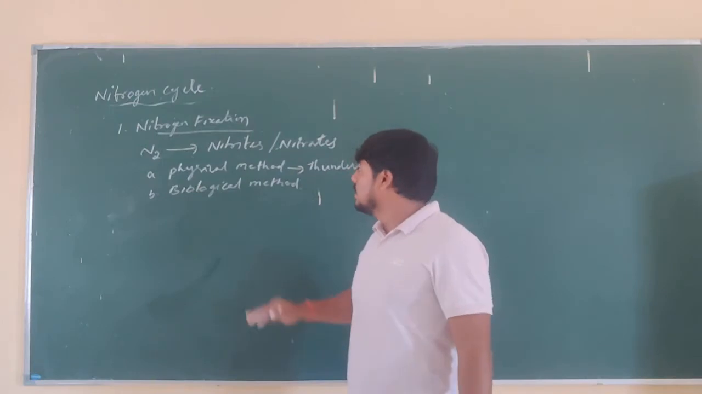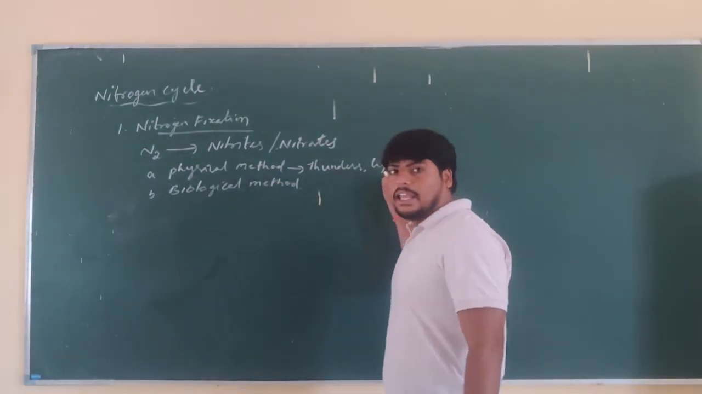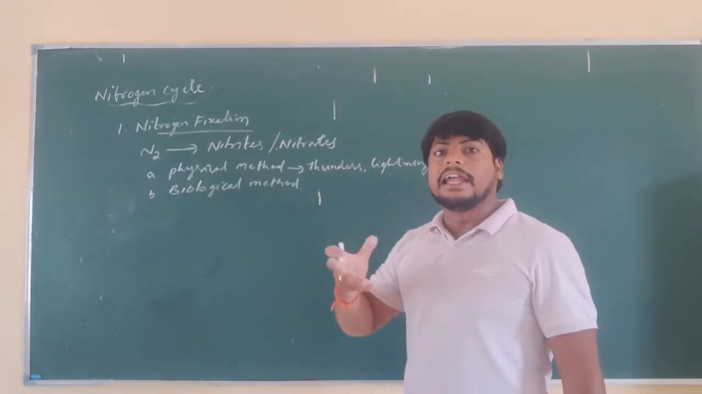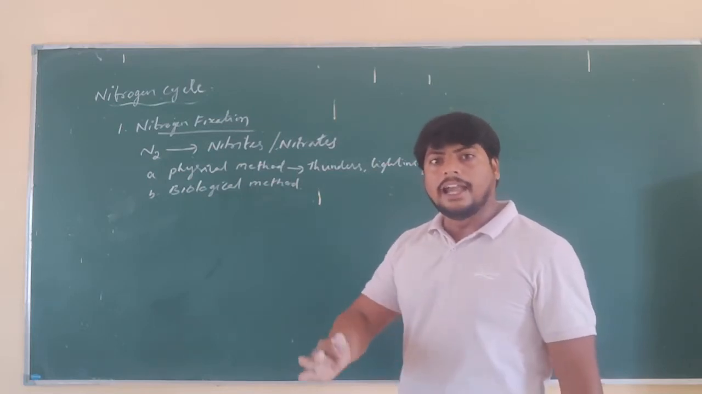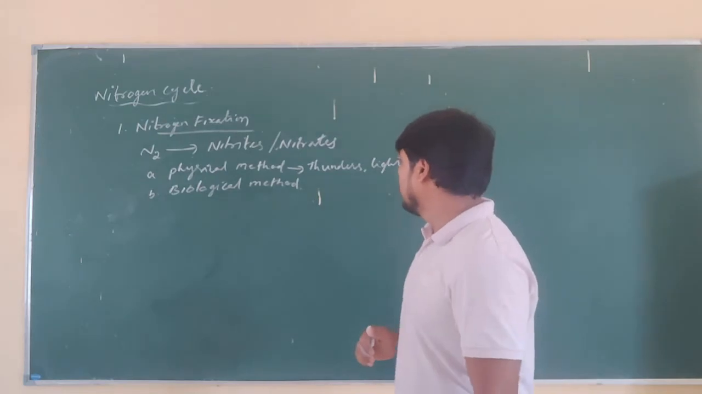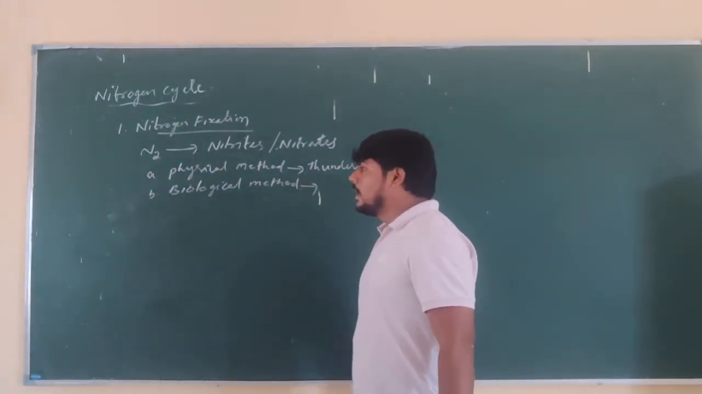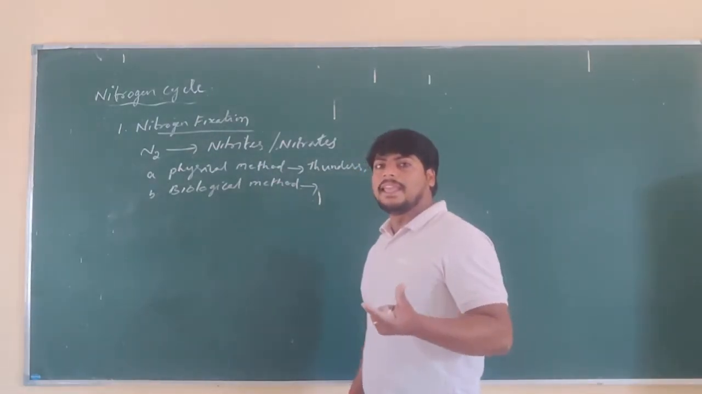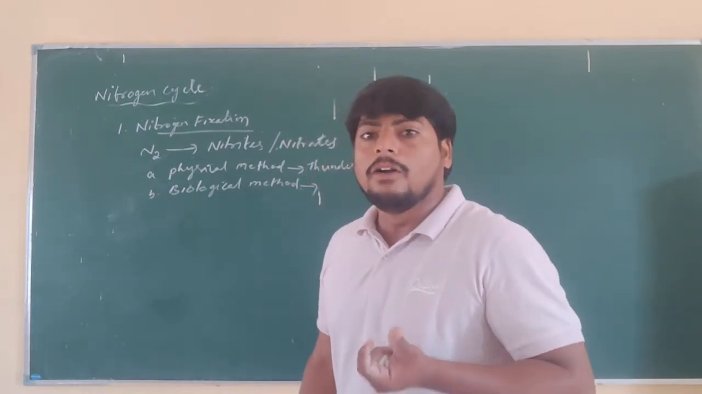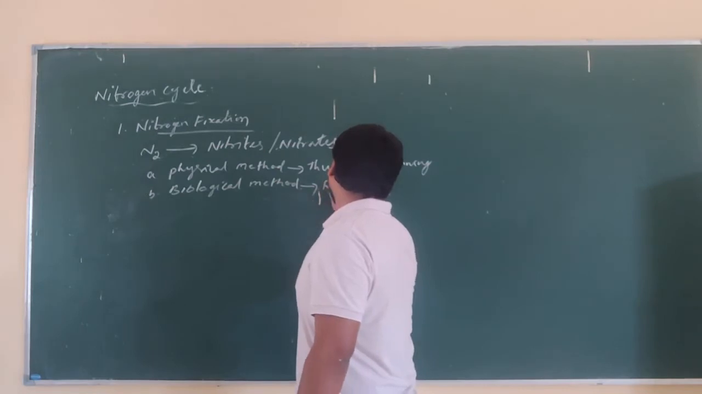That is the physical method. Under the physical method, thunder and lightning cause oxidation of nitrogen to form nitrates, and these nitrates can be readily used by the plants. That is one thing. And in the biological method, living organisms play a key role in the conversion of atmospheric nitrogen into compound nitrogen. Here, the bacteria called Rhizobium.